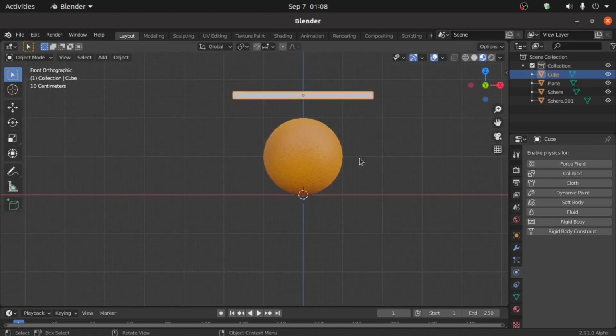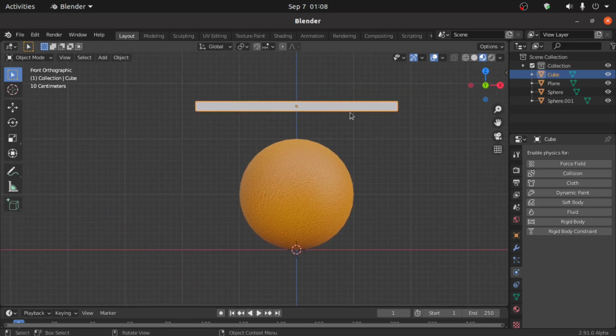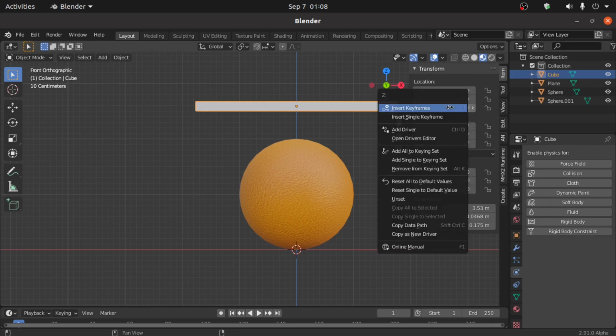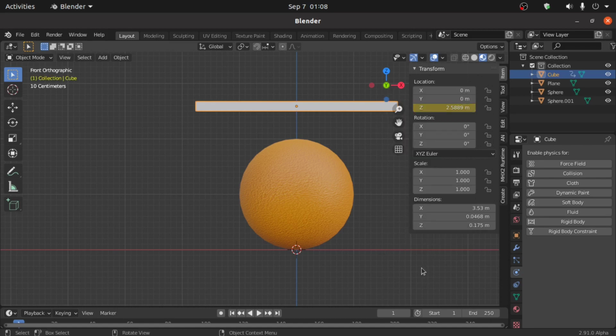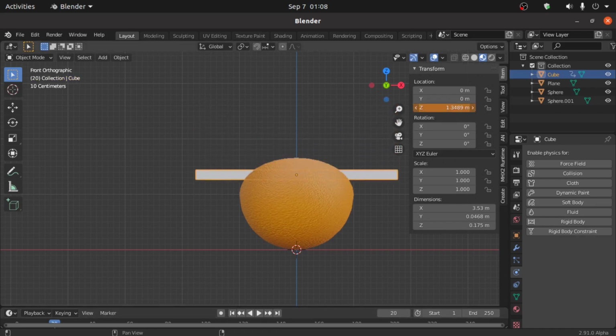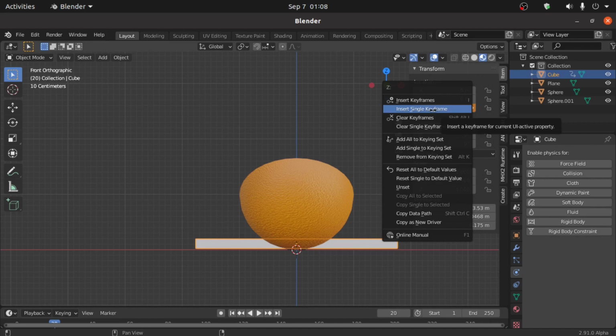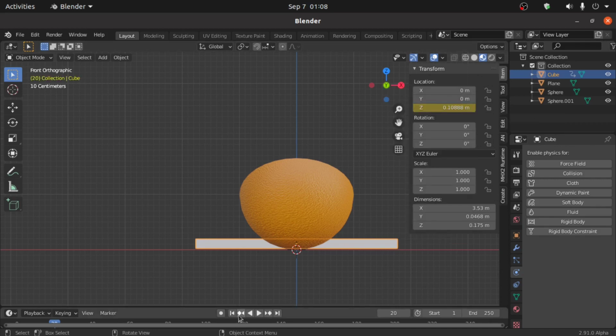Okay, now we have to animate this. So press N for this panel and make sure that you are on first keyframe. Now under this Z axis, right click and select here insert single keyframe. Now change keyframe value, that is 20. Right now we have to change its position like this. Okay, then right click and select here insert single keyframe.